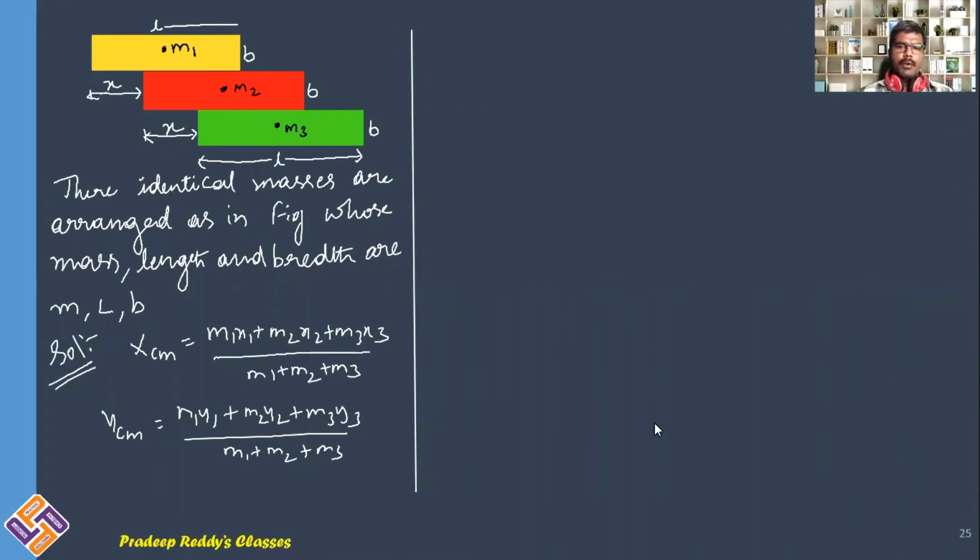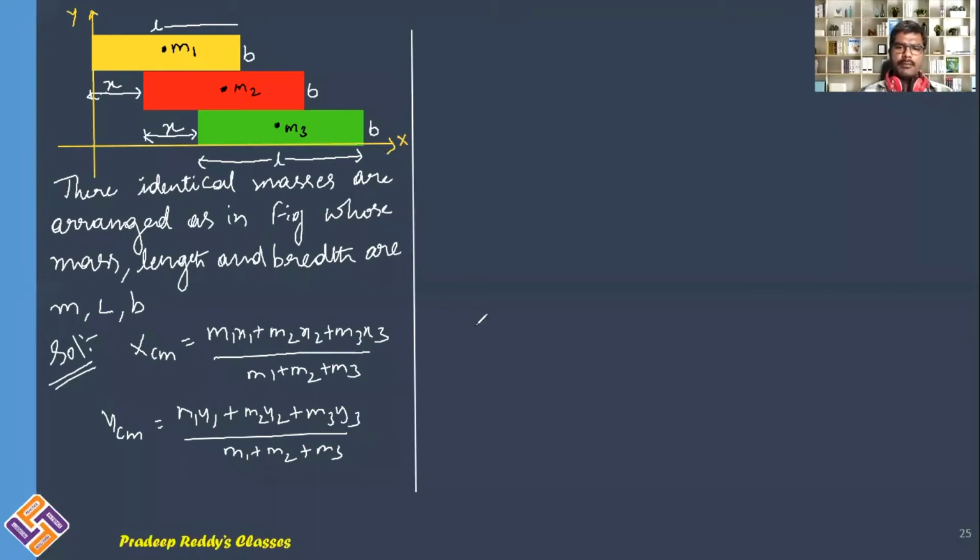And you need to now take proper coordinate system. I need to take proper coordinate system for this so that you can locate center of mass of that system. For that, what I do, I'll take this position as the x-axis. This is x-axis, and I am considering this as y-axis. Okay, this is X and this is Y. You should locate positions of these masses.